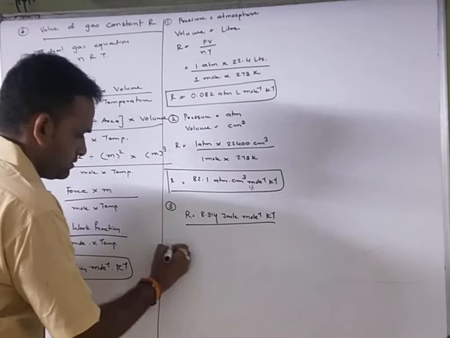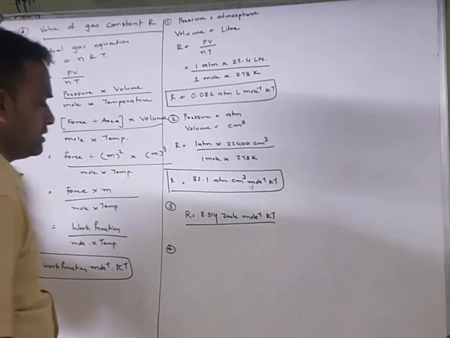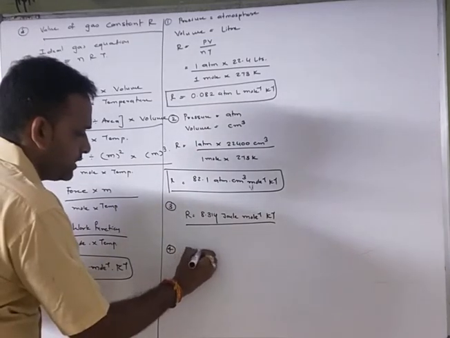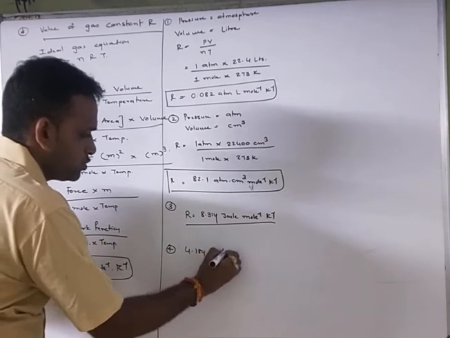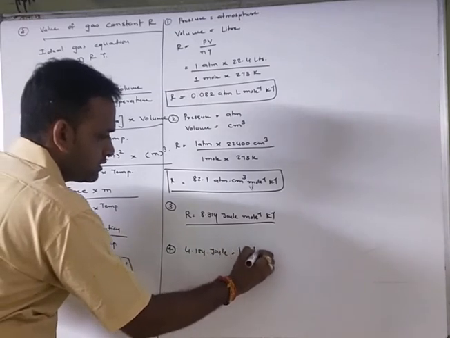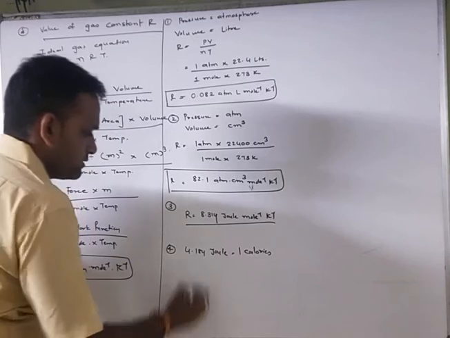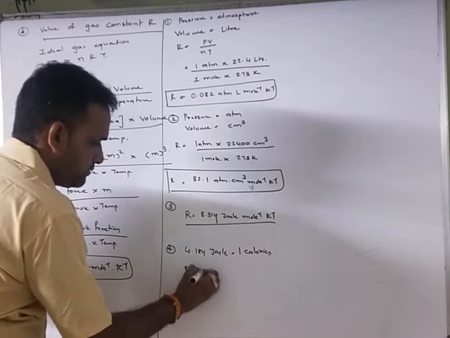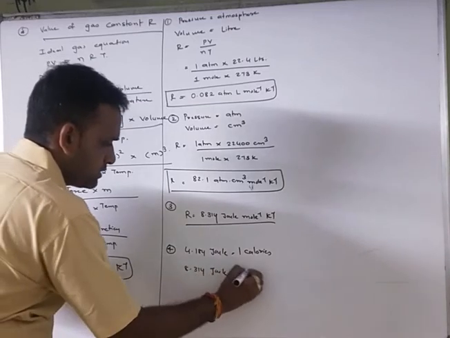Fourth, if we know that 4.184 joule is equal to 1 calorie, then 8.314 joule equals how many calories?